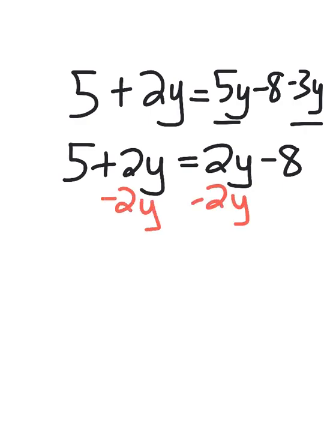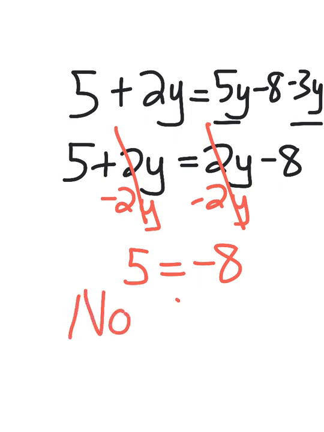I'm going to subtract 2y on each side. That zeroes out. This zeroes out. You no longer have variables, and you have 5 equals negative 8. 5 does not equal negative 8, so this is an example of no solution.